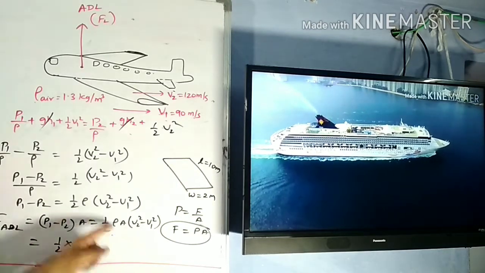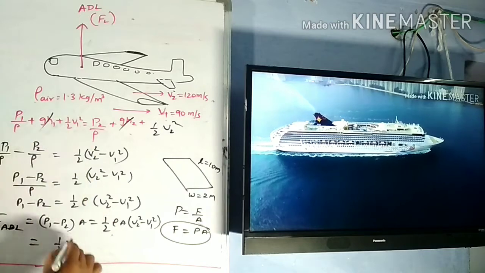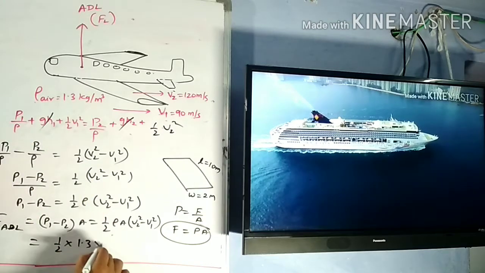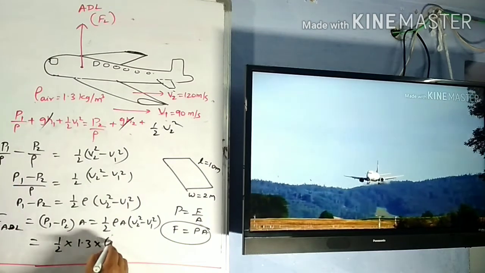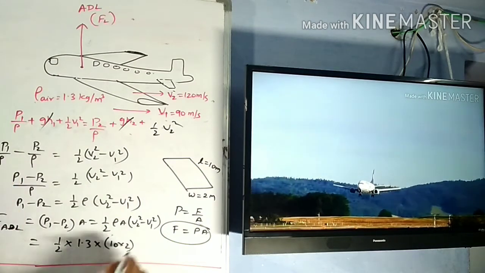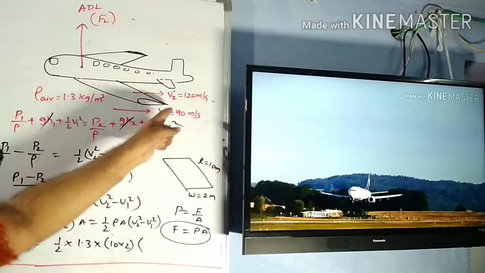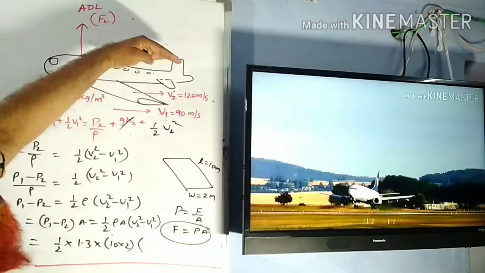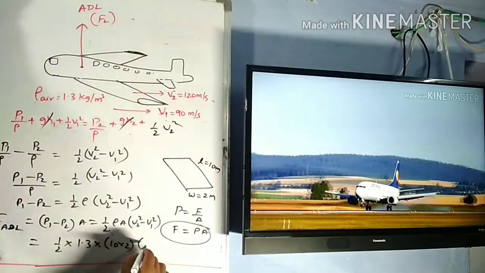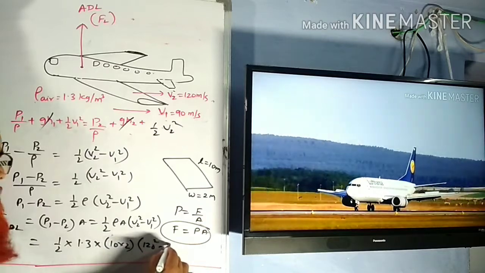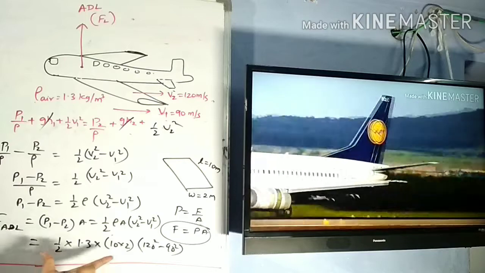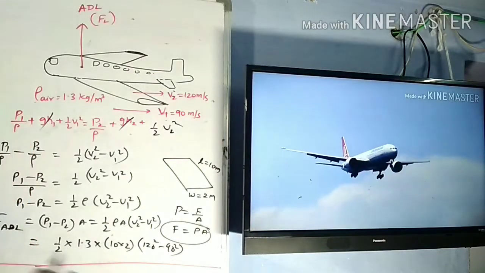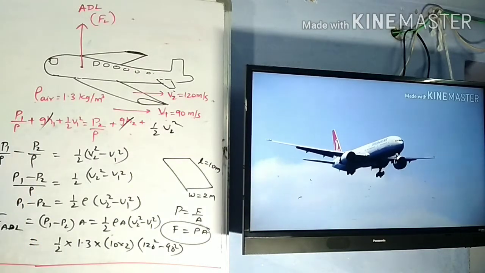Half. What is the density of the air? Density of air is considered to be 1.3, and the area of the wing is nothing but length into width, so you can write it as 10 into 2. After that, V2 square minus V1 square. Above, velocity is more; below, velocity is less. You can write it as 120 square minus 90 square. What is the point now? This is the concept here. If you do the calculations, you will get some answer.